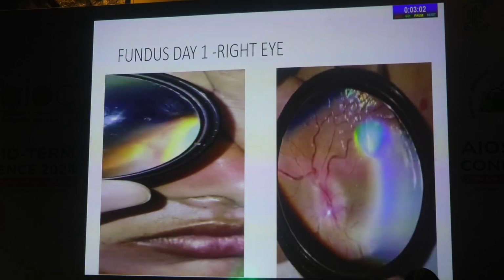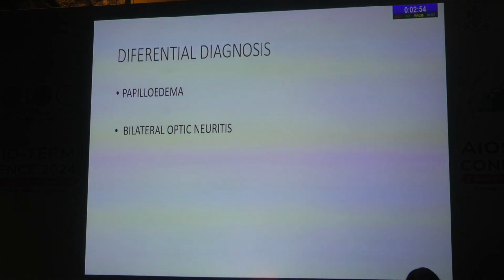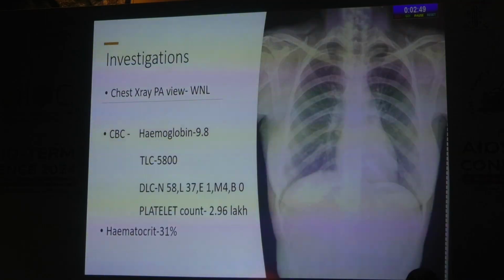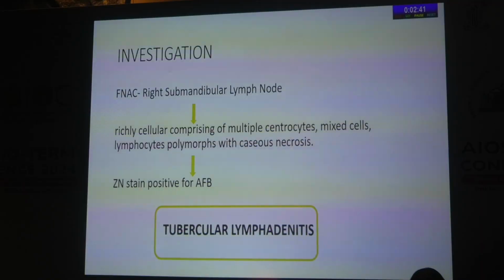This is the photograph we took with 20D. This is the picture of the left eye. You can see the disc margins blurred with splinter hemorrhages. The differential diagnosis which we made was papilledema or bilateral optic neuritis. On investigating her further, since the chest x-ray and everything was normal, we went ahead with the FNAC of the submandibular lymph node. It came positive for tubercular lymphadenitis.